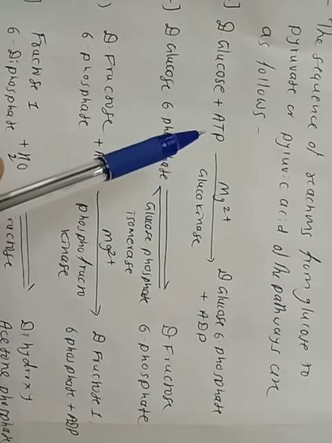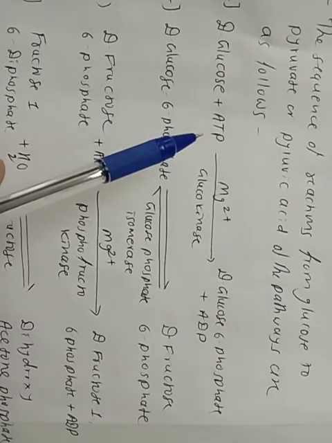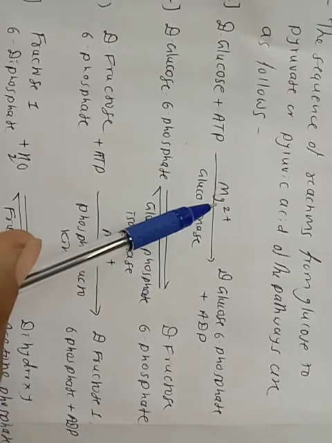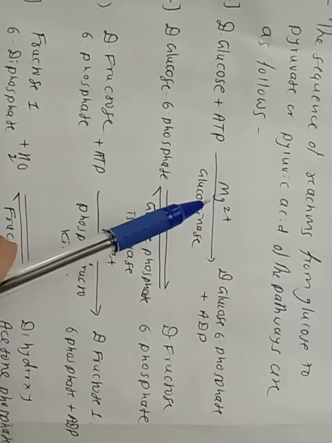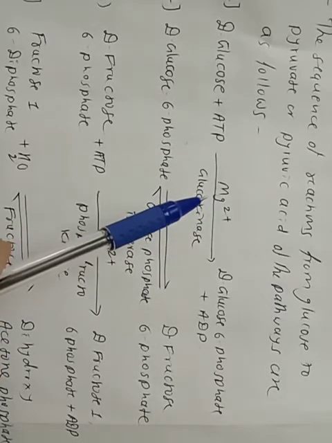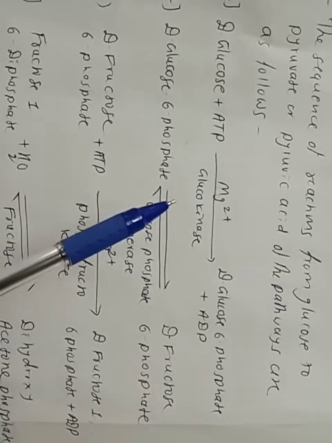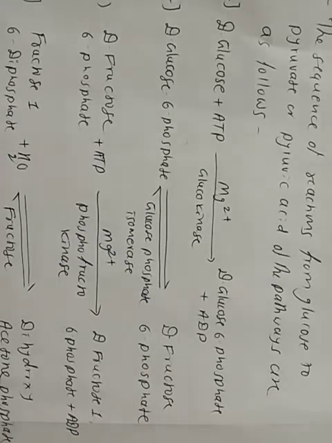ATP acts as the phosphate donor in the presence of magnesium. Liver cells also contain an enzyme, glucokinase, for this reaction. The action of this enzyme is regulated by blood sugar level,